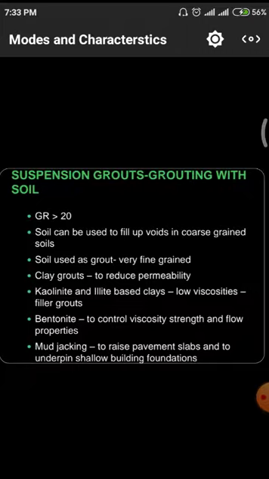Similarly, kaolinite and light based clays give low viscosities and filler grouting. Next is bentonite, used for controlling viscosity and strengthening the flow properties. And mud jacketing is to raise pavement slabs and to underpin shallow building foundations.